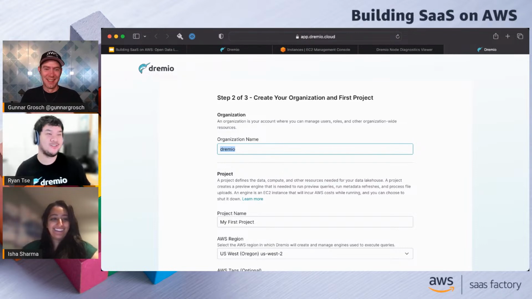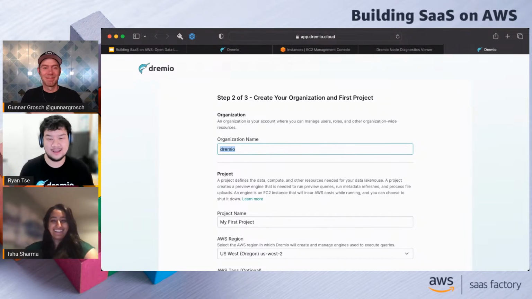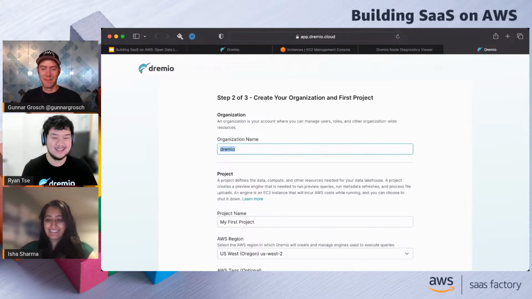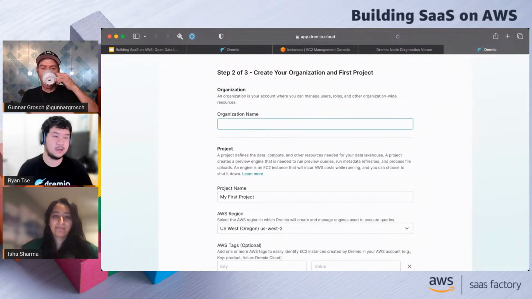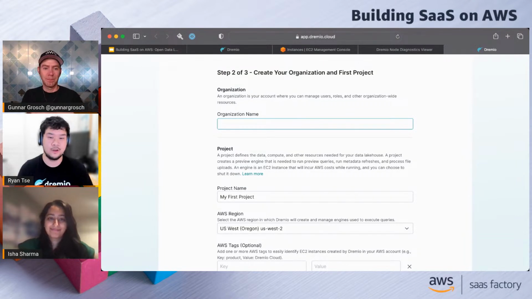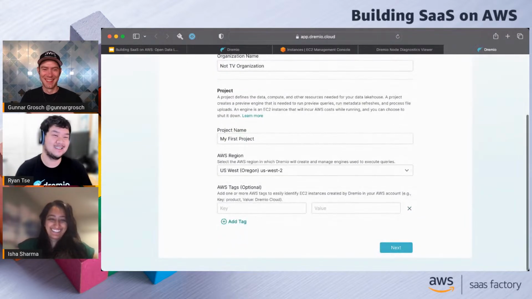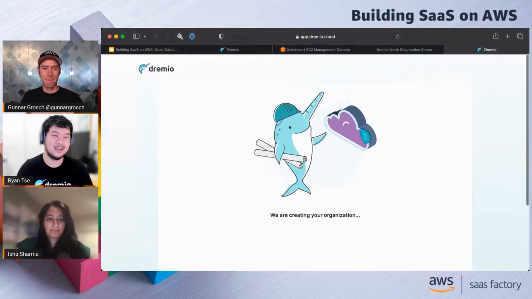Okay, well, apparently it didn't want to use Google this morning, but our email sign up still works. So definitely use that instead at the moment. But let's quickly get started and get the show moving. So this is step 2 in this setup, and that's really just setting up the basic information about your organization and the project that you want to create. So let's just do not TV organization, because why not? And then we'll just use the first project as the name of my project. And then let's go ahead and click next.